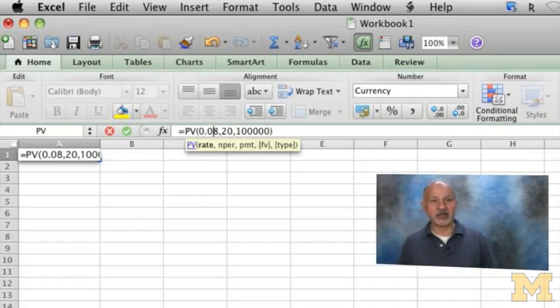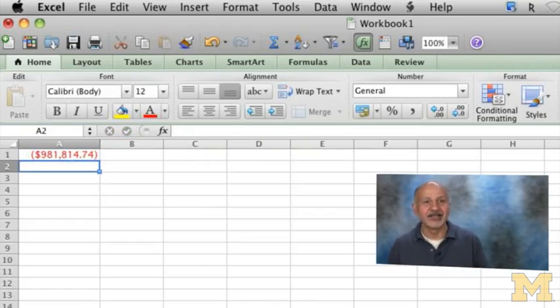When I did it quickly, I pressed 0.8. And 0.8 is an 80% interest rate. You don't want that, right? Okay, this makes a lot more sense. So I have 981,814.74. I'm going to go back now.